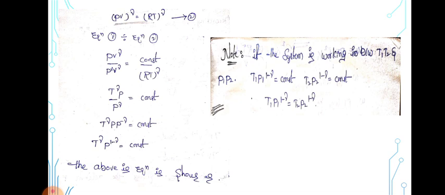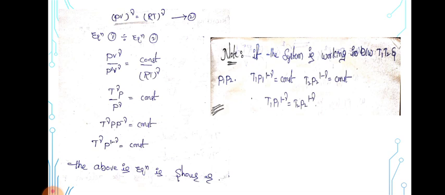So equation number 1 divided by equation number 2, that is PV to the power of gamma divided by PV to the power of gamma is equal to constant by R to the power of gamma. So T to the power of gamma into P divided by P to the power of gamma is equal to constant. Therefore T to the power of gamma into P to the power of 1 minus gamma is equal to constant. So the above equation shows that.